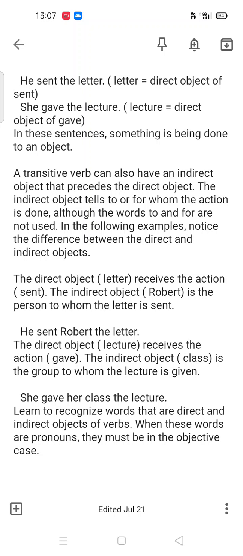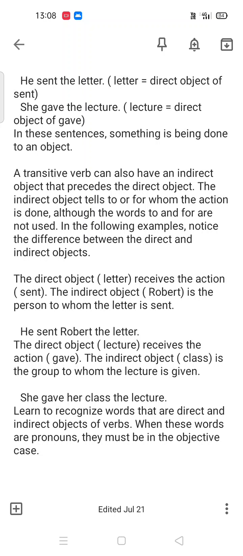The easy way of getting the direct object from the sentence is to see which object the verb is sending the direct action to. I will further tell you what to do in those cases, but first let us know about indirect object. The direct object letter receives the action of sent. The indirect object is the person to whom the letter is sent.